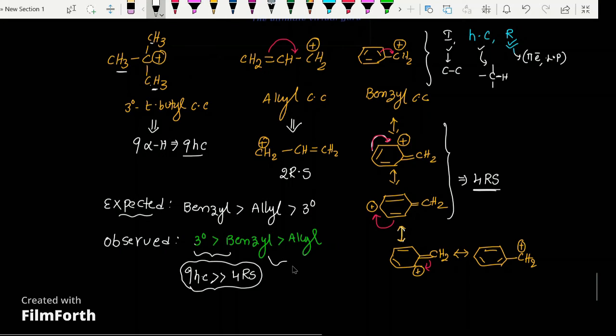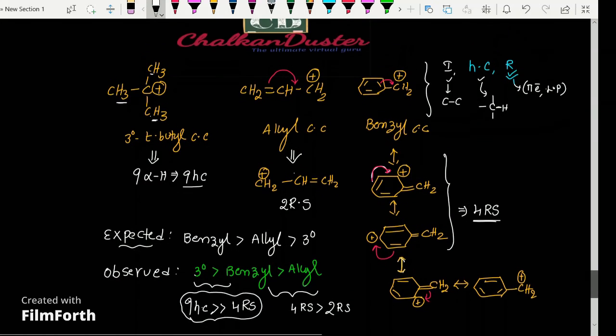But when comparing benzyl and allyl, we can explain on the basis of resonating structures: anyway both are non-aromatic in their resonating forms, and the 4 resonating structures of benzyl are more dominating than the 2 resonating structures of allyl. So try to understand this point of difference. Most books give tertiary more than benzyl, which is more than allyl. This is the comparison between tertiary, benzyl and allyl carbocations.